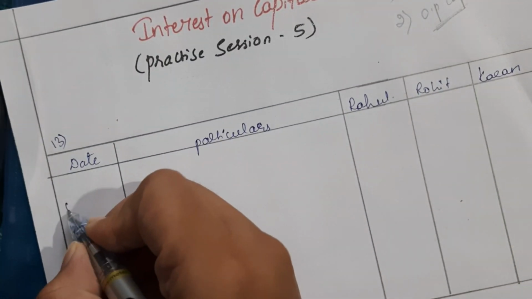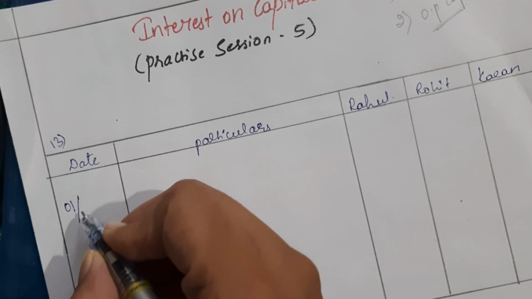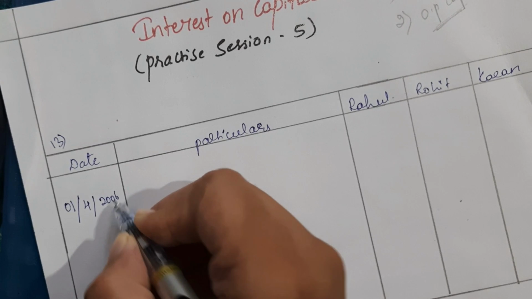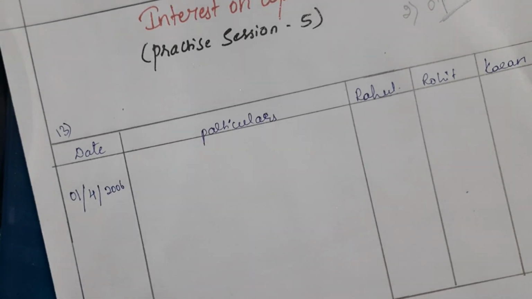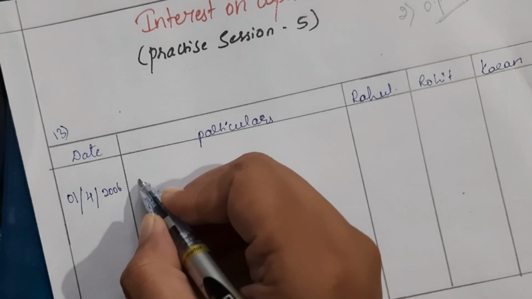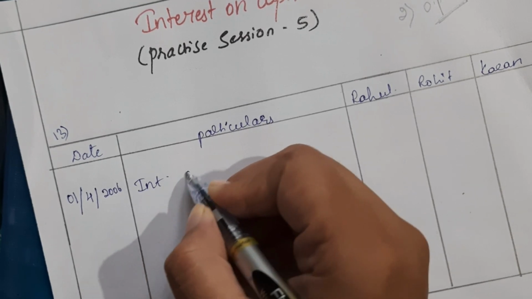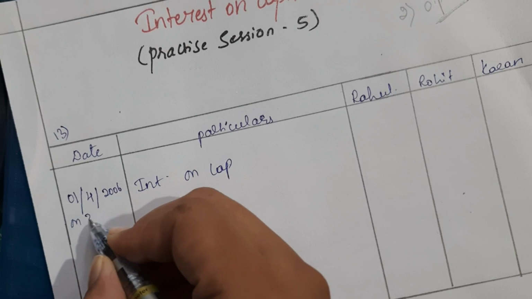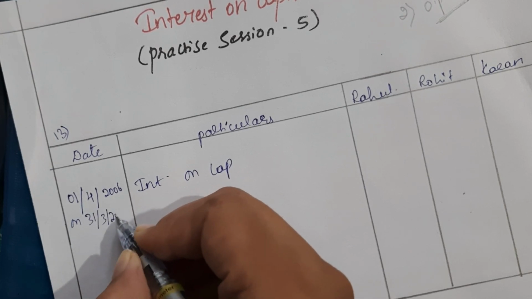Opening capital will always be on the first date of the year, 1/4/2006 as given in the question. Interest on capital will be on 31/3/2007.